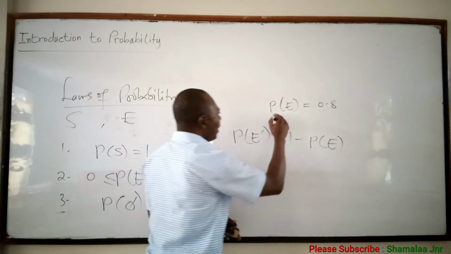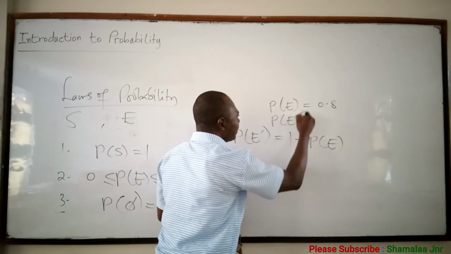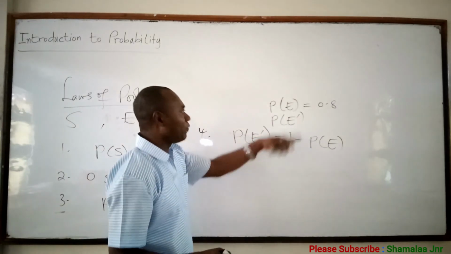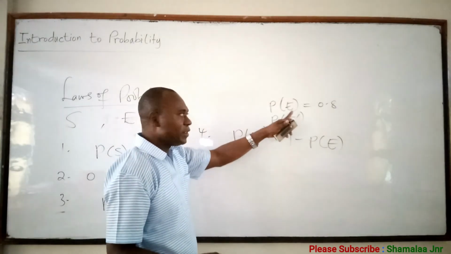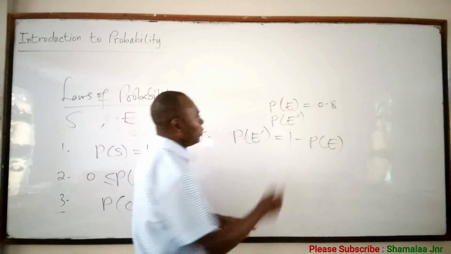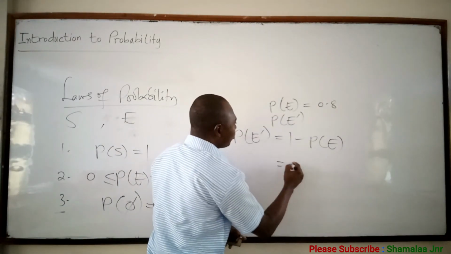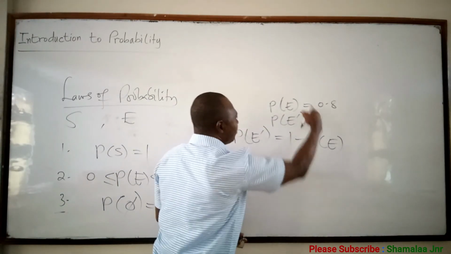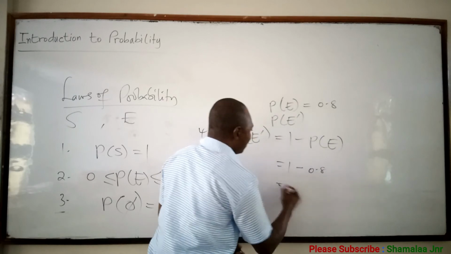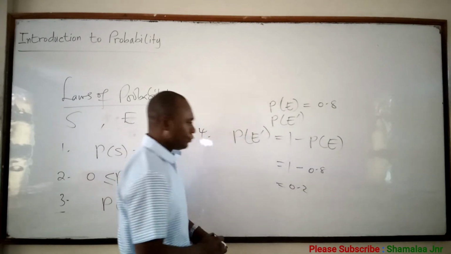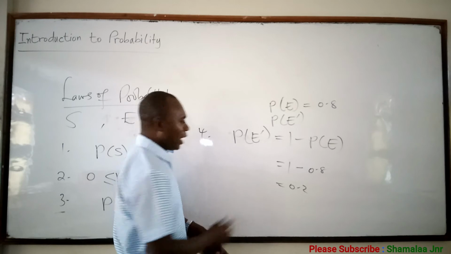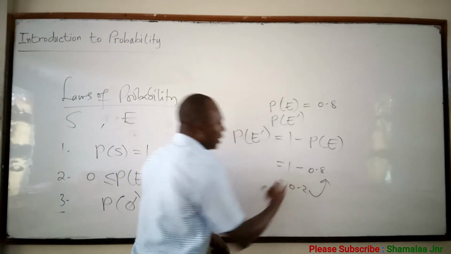When you're asked to find the probability that it will not rain tonight, that will be the complement of the event E. So this will be equal to 1 minus the probability that it will rain tonight, and that one is 0.2. And when you add this to this, you are going to get 1.